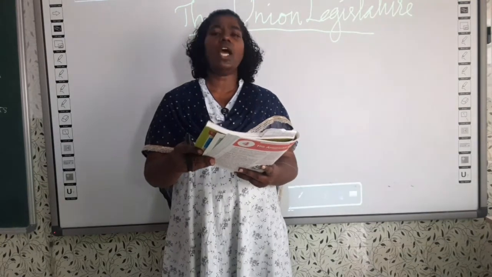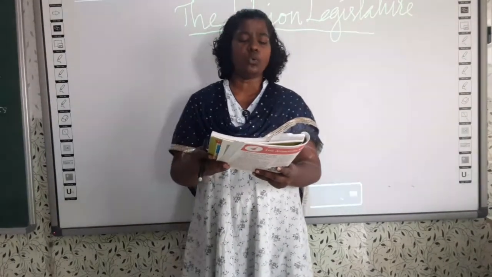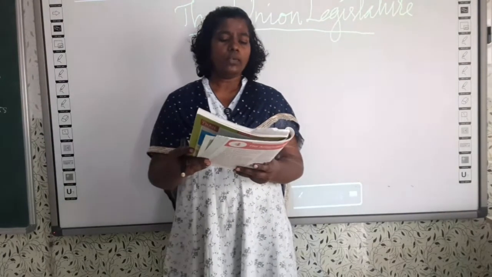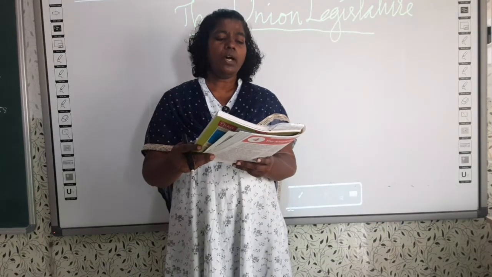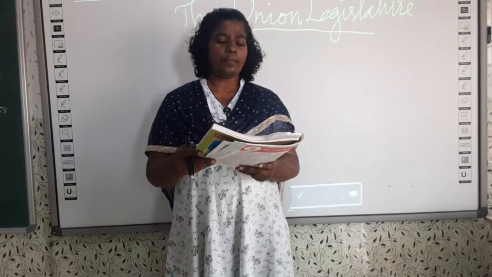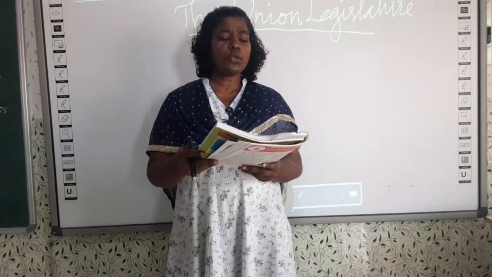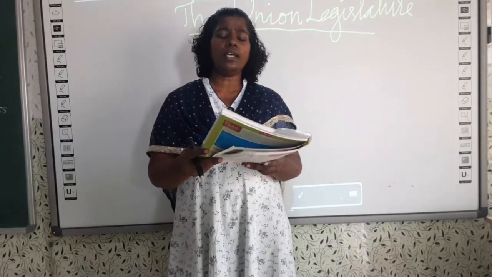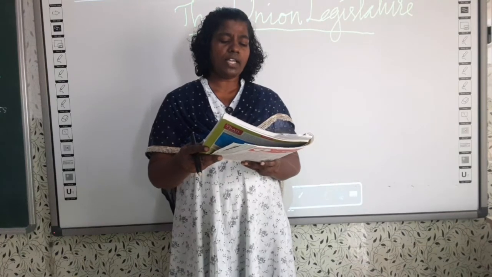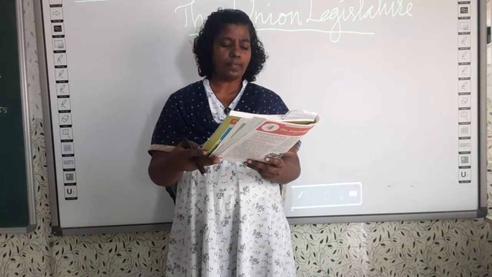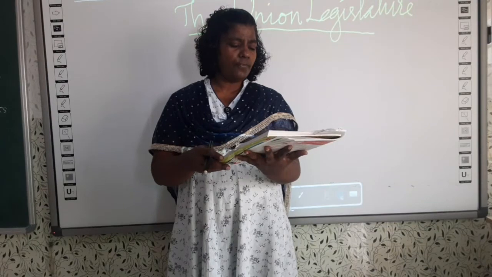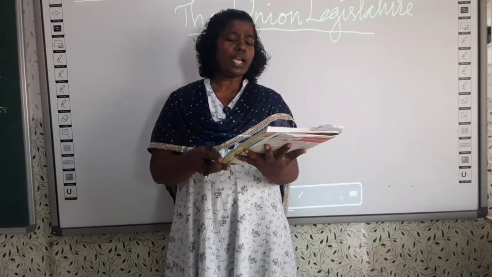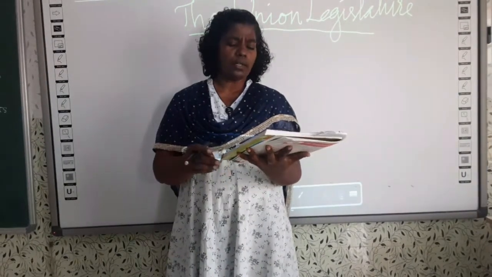Okay, from there you have to mark for two questions. One is F2A and one is G2. Okay, for the G2 question you can close in 8th line, brutal system. Okay, and for F2A you can close in the end of the para, where the newly created states in the West. And come to the next question, to the subheading Abraham Lincoln, last paragraph, fully you can mark for F2B question.